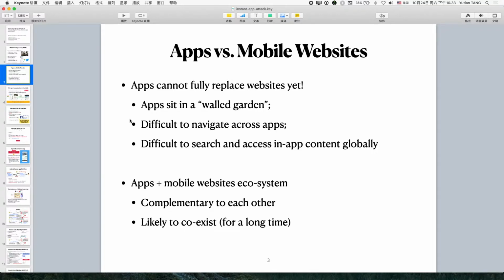But till now, apps cannot fully replace websites yet, as apps sit in one garden and it is difficult to navigate across apps. It can be hard to search and access in-app content globally. Thus, for a long time, we have been living in an environment with both apps and mobile websites. They complement each other and are likely to coexist for a long time.